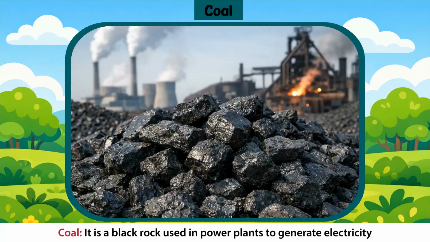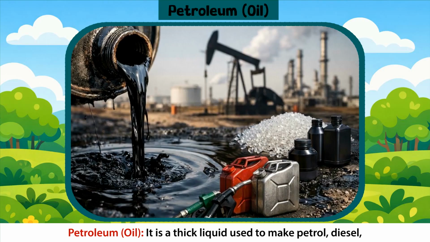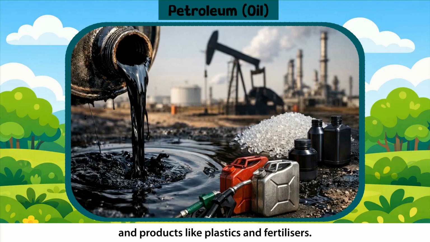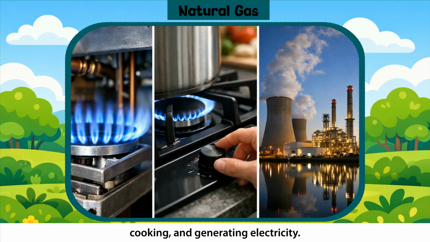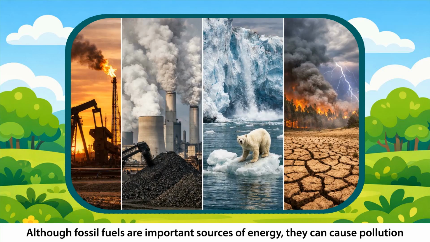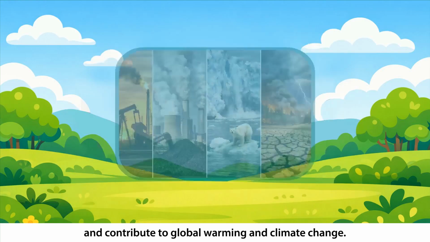Examples of fossil fuels: coal. It is a black rock used in power plants to generate electricity and in industries for heating and making steel. Petroleum, oil. It is a thick liquid used to make petrol, diesel, and products like plastics and fertilizers. Natural gas. It is a colorless, odorless gas used for heating, cooking, and generating electricity. Although fossil fuels are important sources of energy, they can cause pollution and contribute to global warming and climate change.